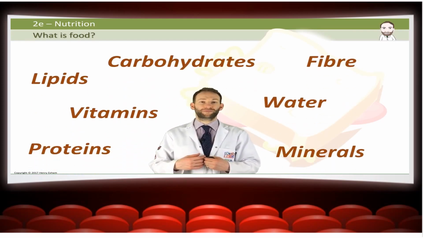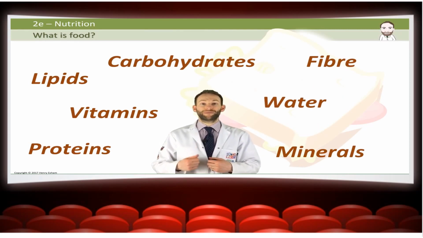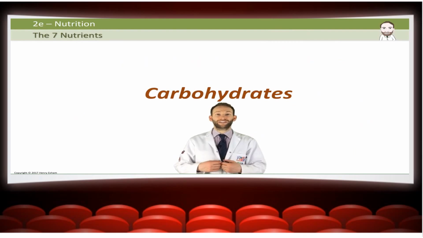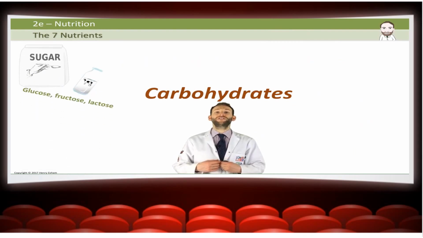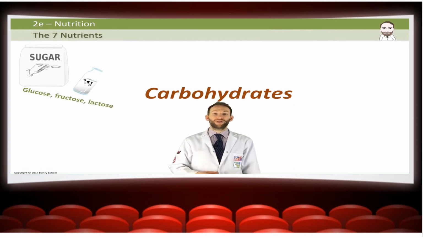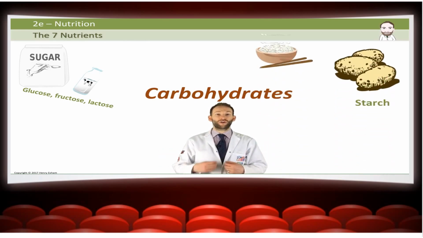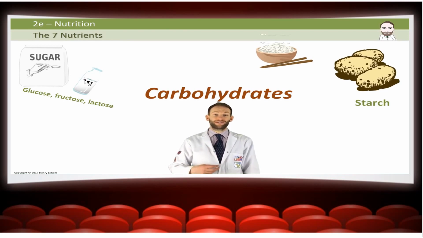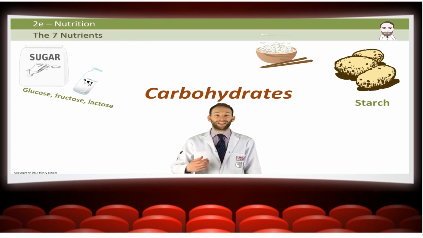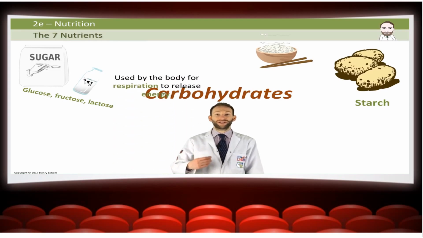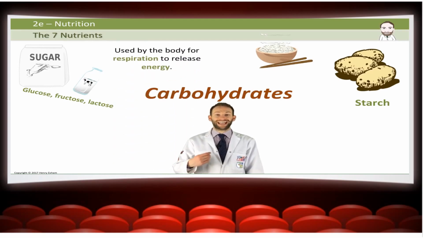So, carbohydrates. Carbohydrates can be in the form of simple sugars such as glucose, lactose, fructose or sucrose, or it could be large polysaccharides, big long chains of sugars like starch or glycogen. Now most of our carbohydrate comes in the form of starch from foods like potato, rice and bread. And what do we use it for? We use it in the body for respiration to release energy.